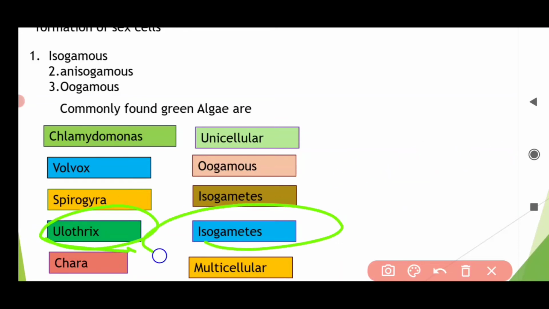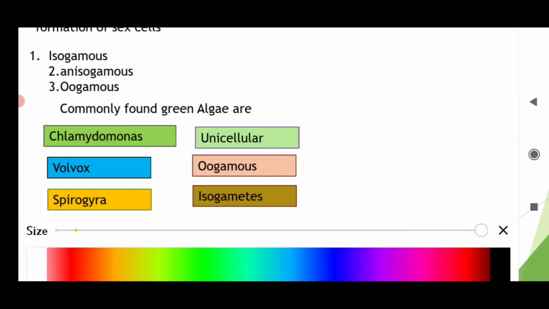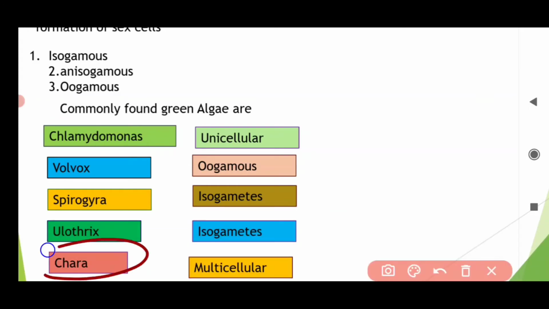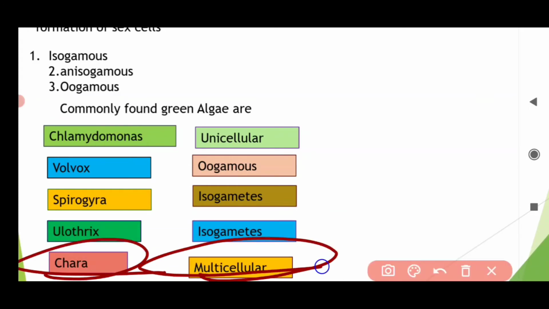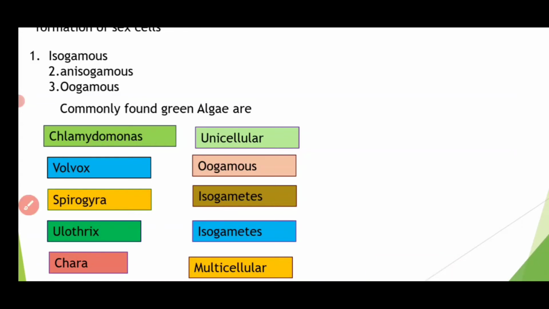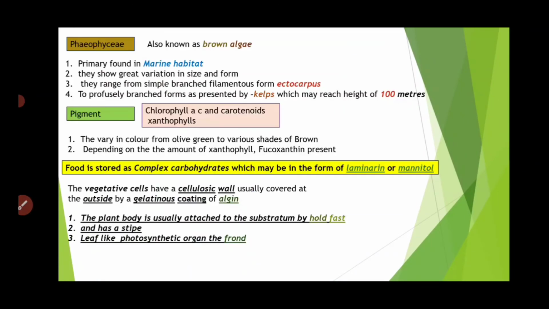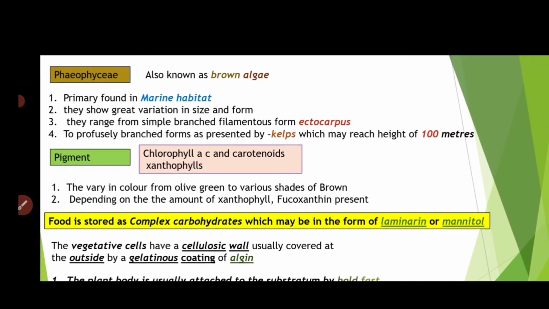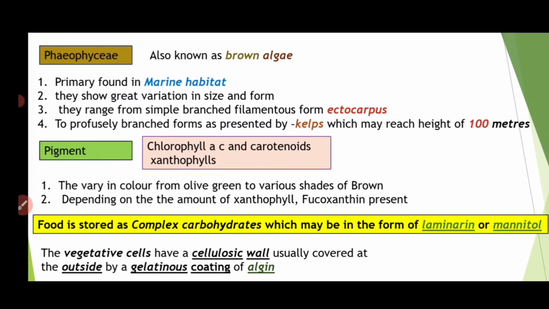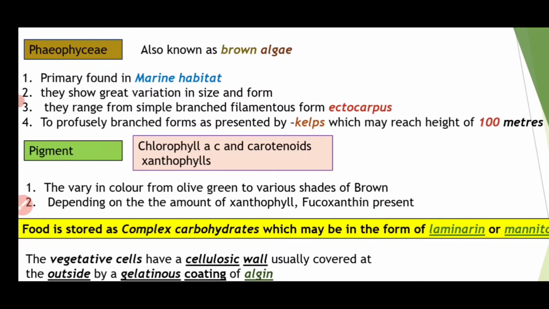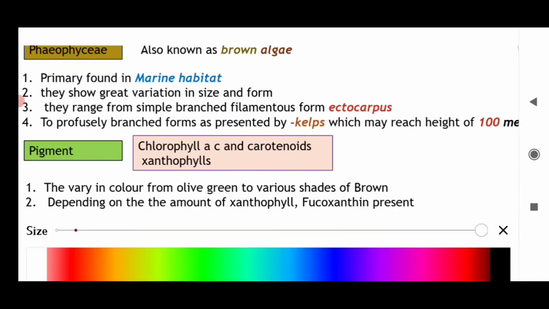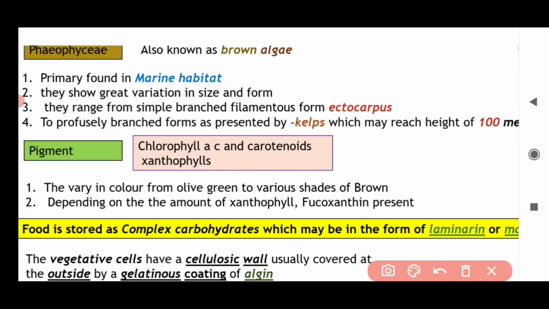Ulothrix has motile isogametes, and Chara is a multicellular green alga. Hope you understood all this about green algae. Let us now talk about the next group, brown algae. Brown algae are also called Phaeophyceae. Chloro means chlorophyll, a green color pigment, so you will remember. Phaeophyceae is nothing but brown algae.